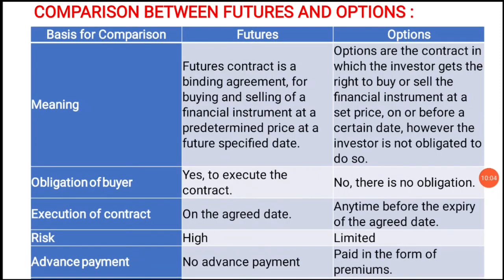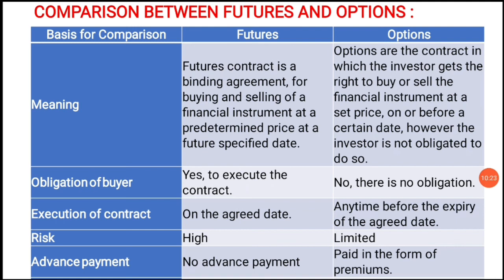So finally, comparison between futures and options. The basis of comparison is meaning. A future is a contract, a binding agreement for buying or selling of a financial instrument at a predetermined price at a future specified date.